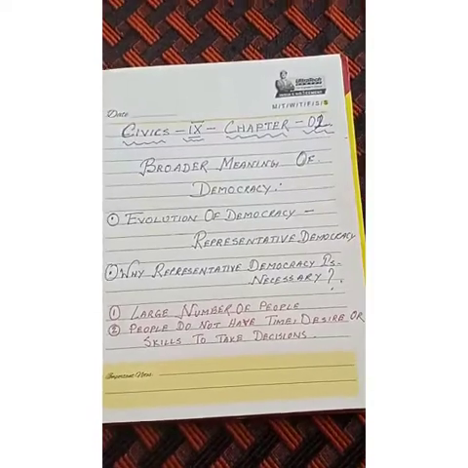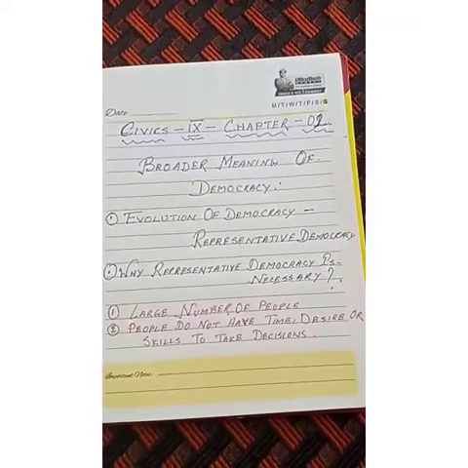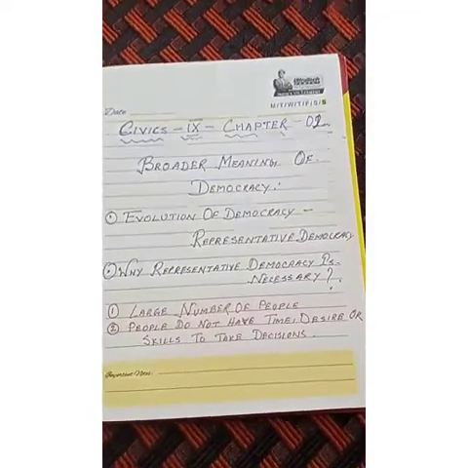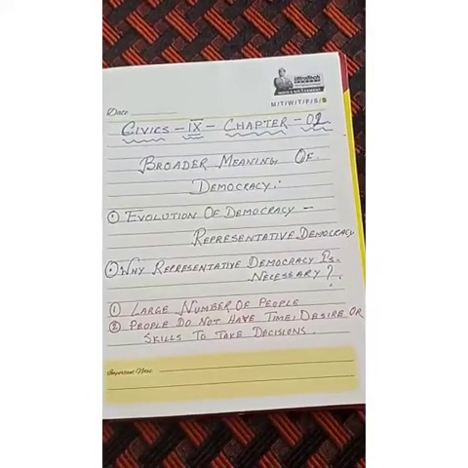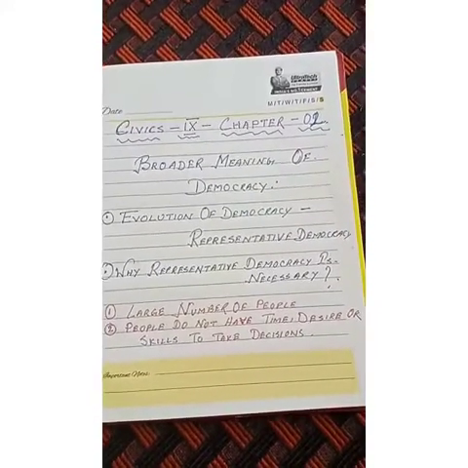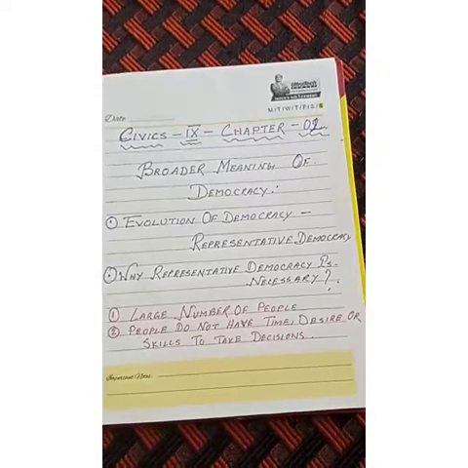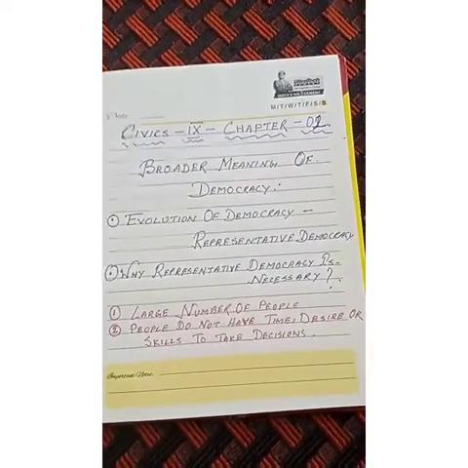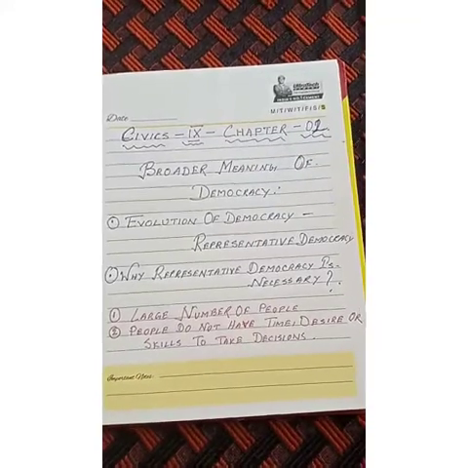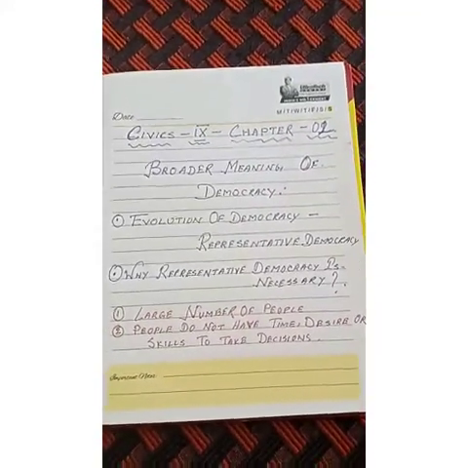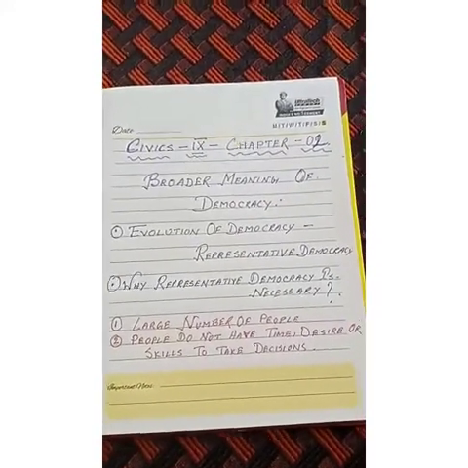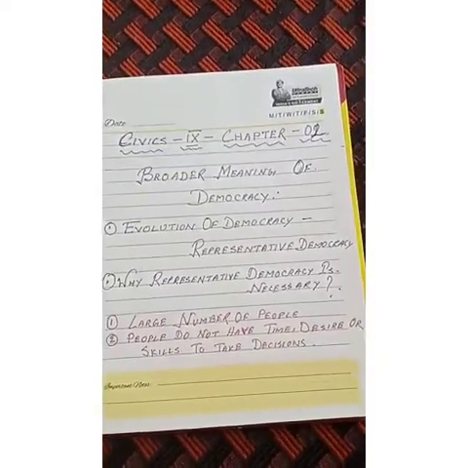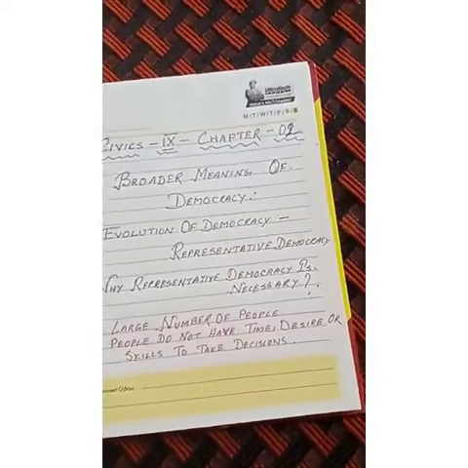That is why we give this charge to a few people who are experts in this field, that means the politicians. They go there, they are elected by the people, and they take decisions for the country. Clear? This is also, at present, the broader meaning of democracy. Now we'll go to the other part.